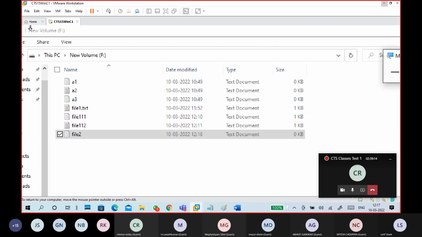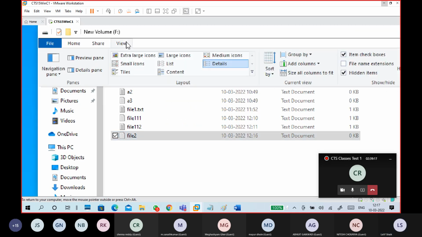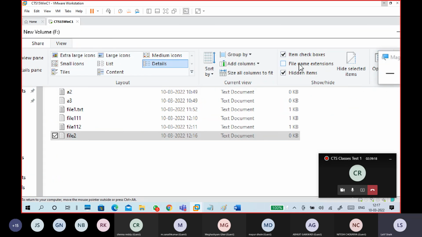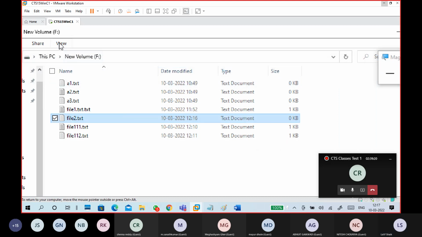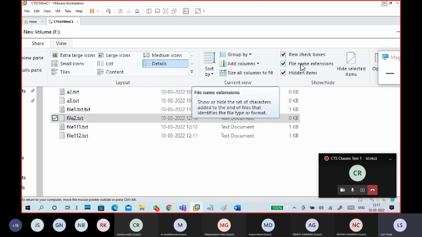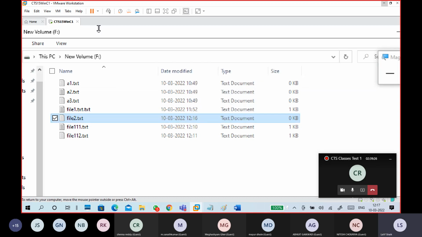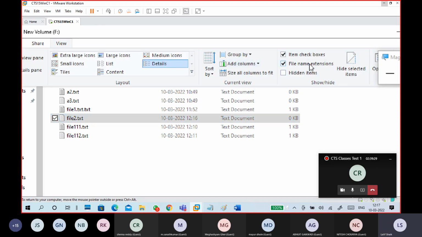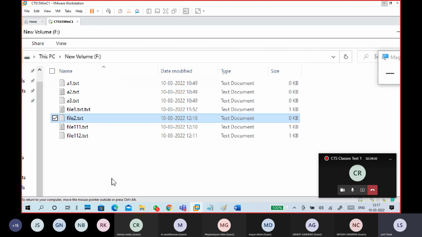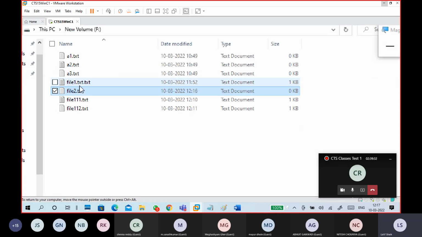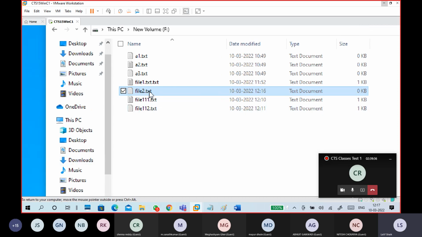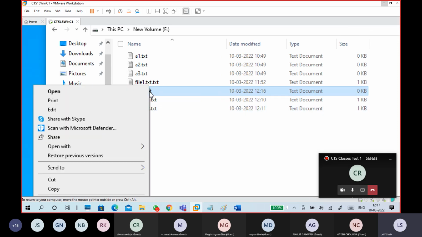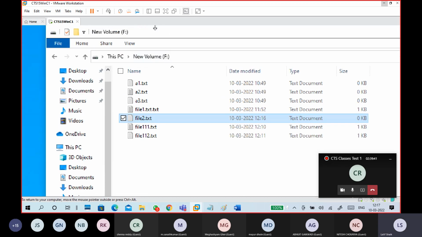Select this, go to View, and choose File name extensions. It is not required, but it is required. So .txt is shown. See, it is file 2. First of all, I'm adding data in it.